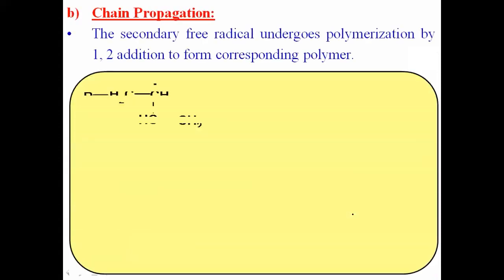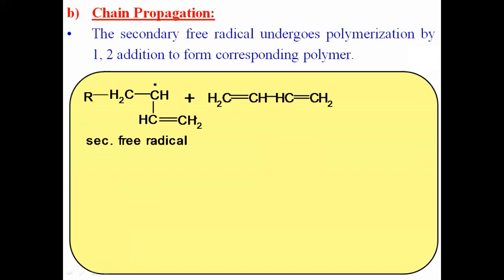Okay, let us see the example of the secondary free radical. This secondary free radical further reacts with another molecule of 1,3-butadiene. This is another molecule of 1,3-butadiene. Okay, now here what happens? This pi bond undergoes breaking.